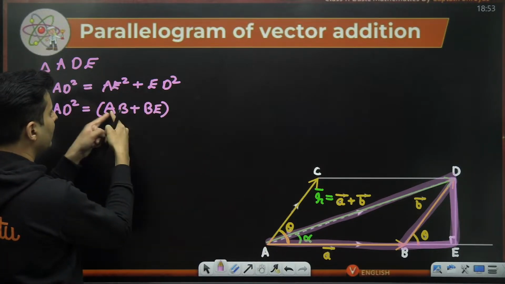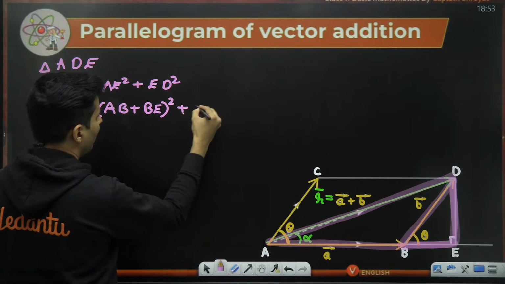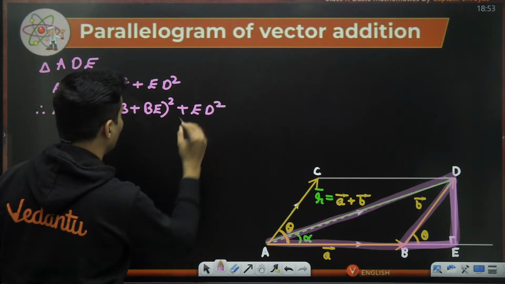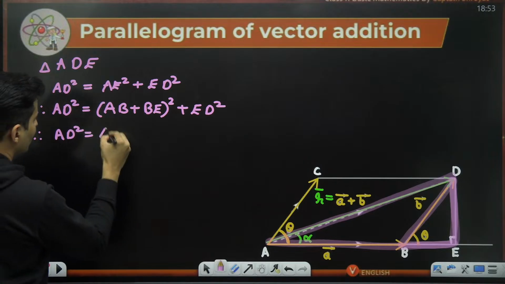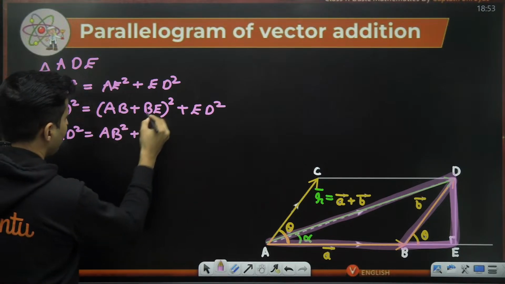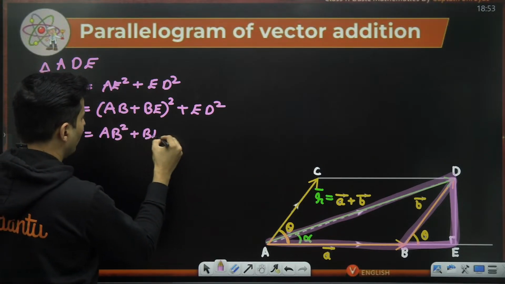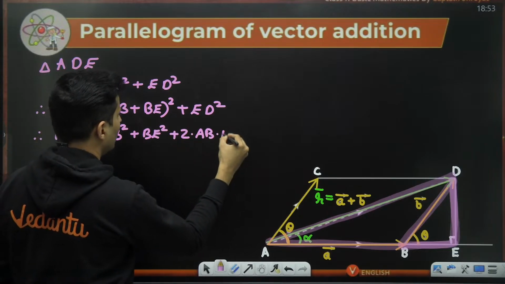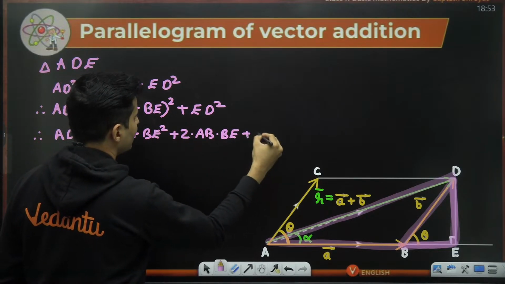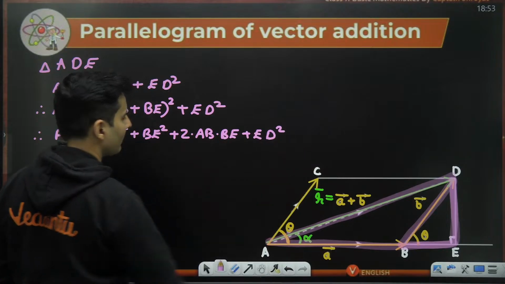I just split AE into AB plus BE. Now expand this. So AD square will be AB square over here plus BE square over here plus 2 times AB into BE plus ED square over here.